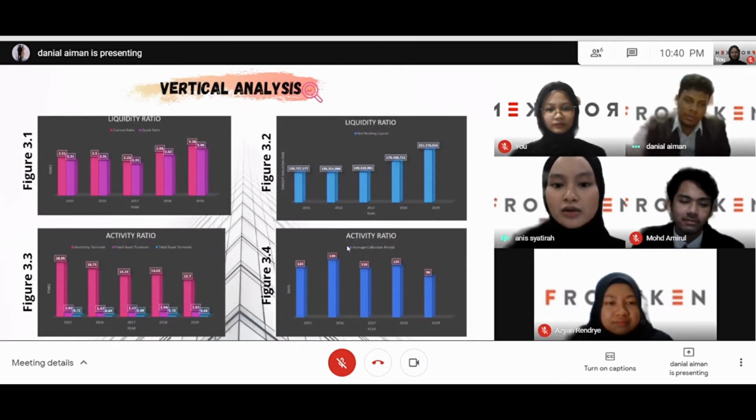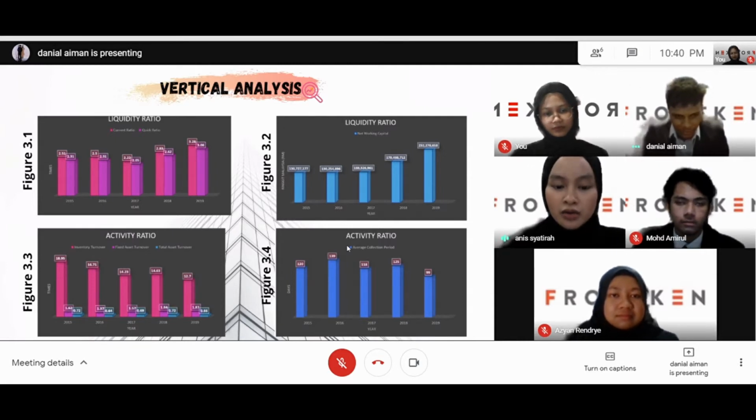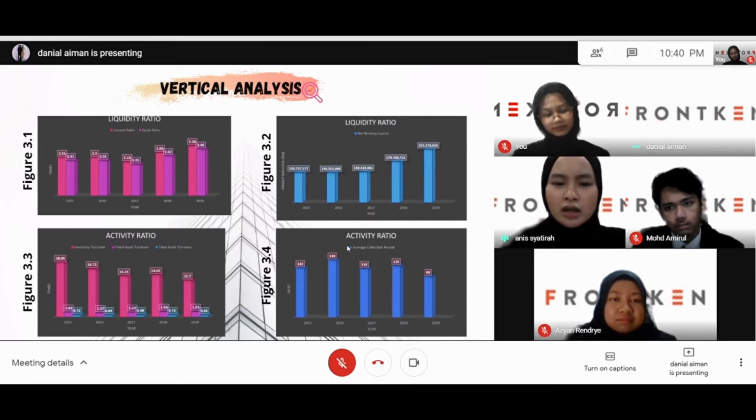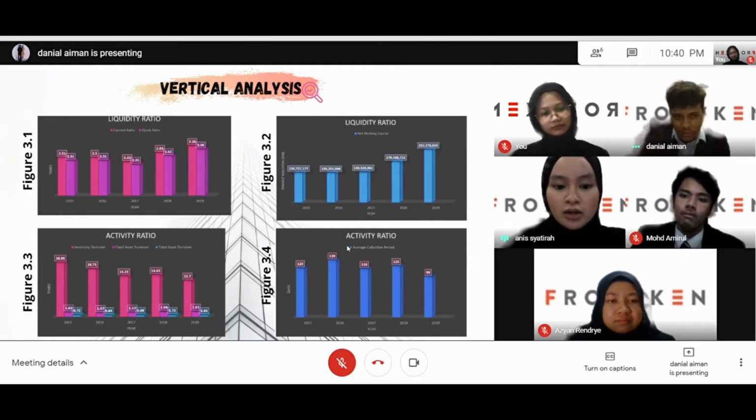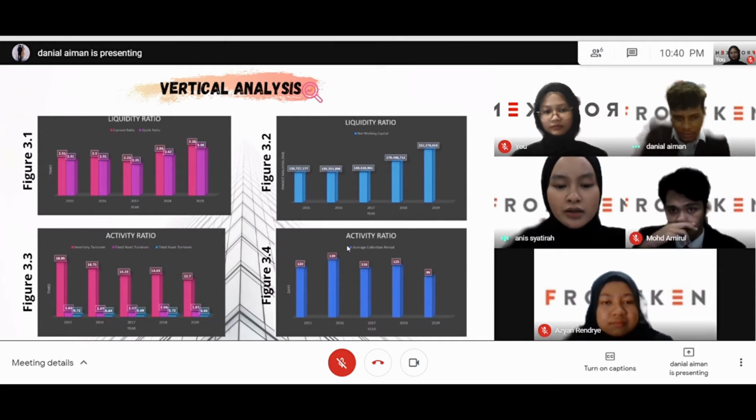Vertical analysis consists of four main ratios, which are liquidity, activity, leverage, and profitability ratio. Now, I will be explaining the liquidity ratio. Liquidity is divided into three ratios. The first one is the current ratio, which is in figure 3.1. Even though Franken experienced fluctuation during the period, the current ratio of Franken was steadily maintained above the current ratio average. Next, the quick ratio of Franken shows a great performance because the ratio exceeds 1 ringgit each year. Lastly, for net working capital, as you can see in figure 3.2, Franken shows excellent performance because all of the years were positive.